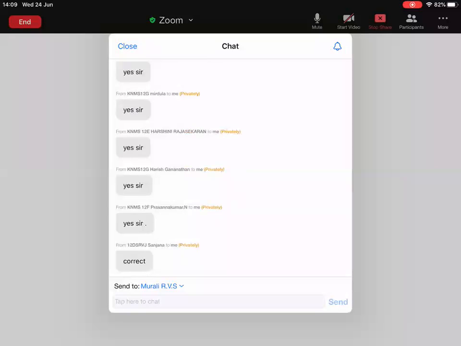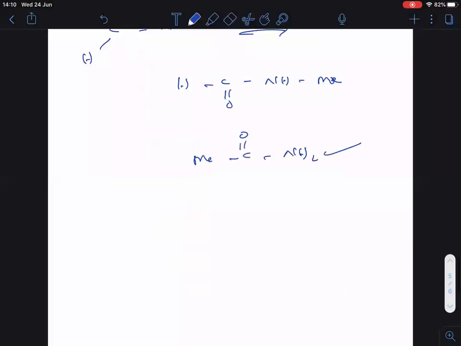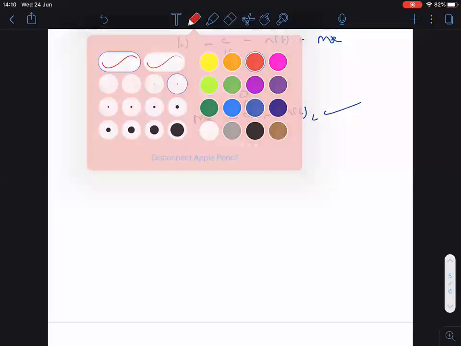One student is asking, can we take H as anti-alkyl? Yes. Very good, very good. The first answer I wrote is wrong. The second one is correct. Clear? Now, one more question. Come on, let us go for one more question now.